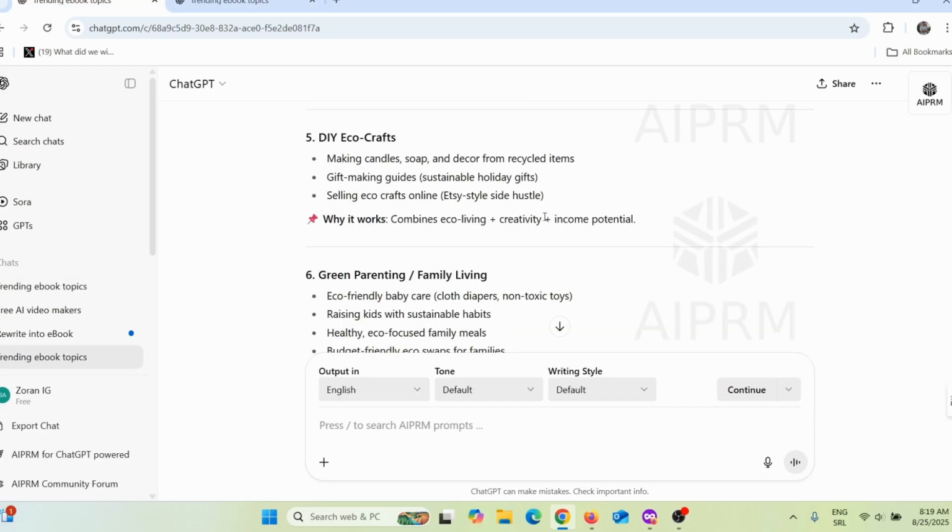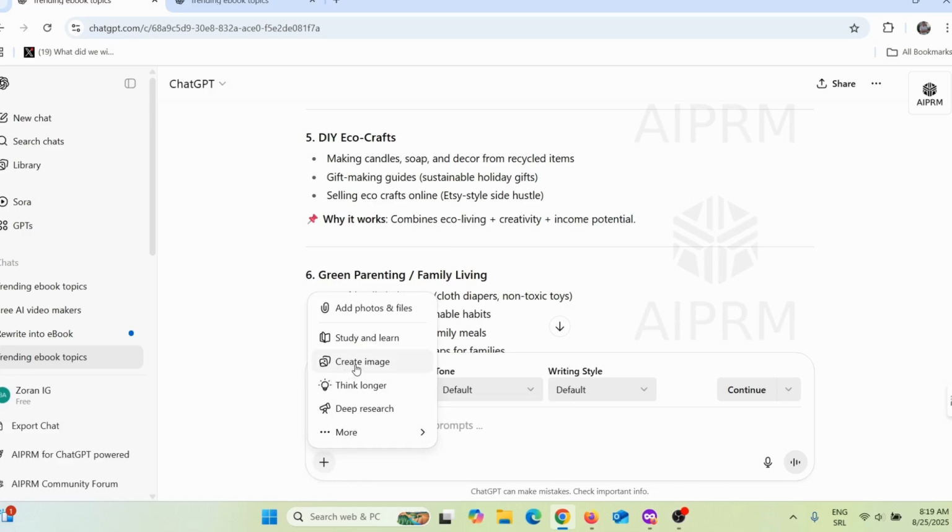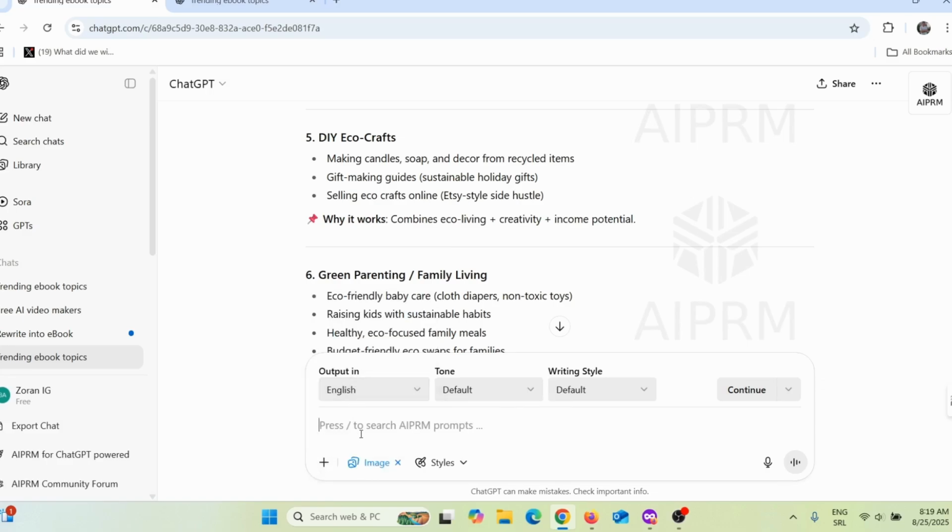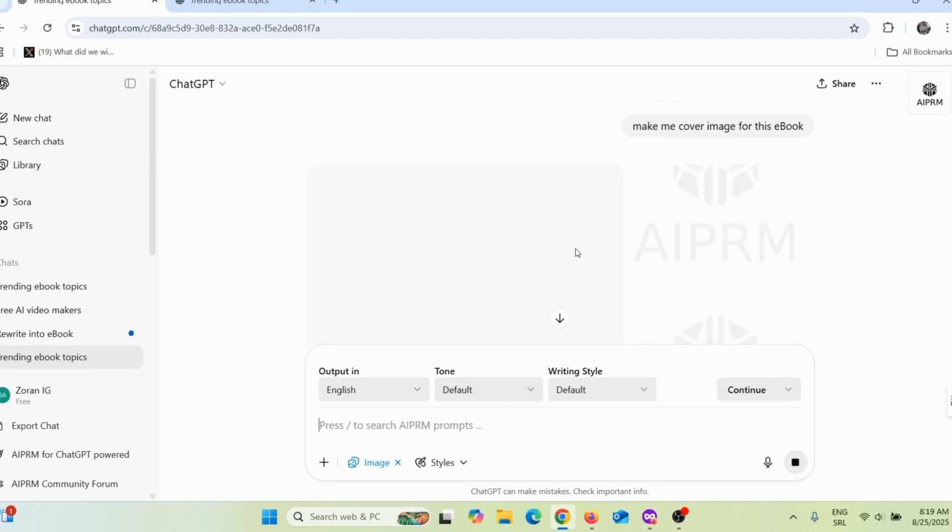What I need to do next is click here on this plus, and then click on create image. Now I will say, make me a cover image for this ebook, and press enter. ChatGPT will create a cover image for this ebook. The next thing we need to do is actually make this ebook.